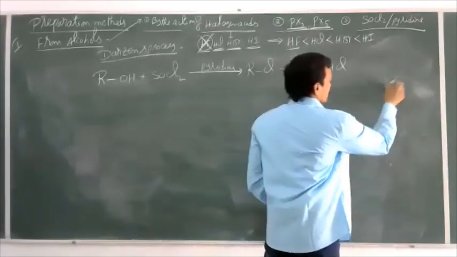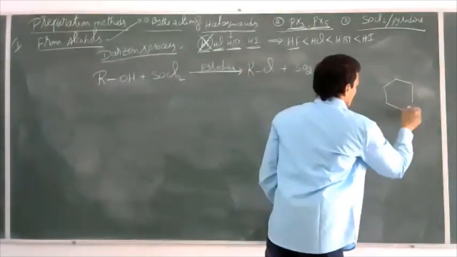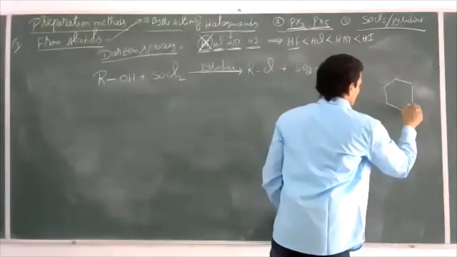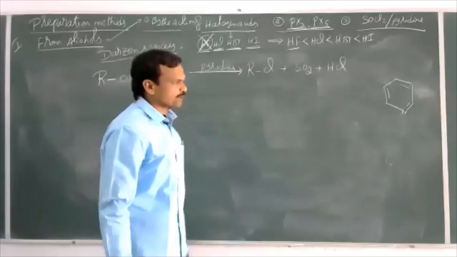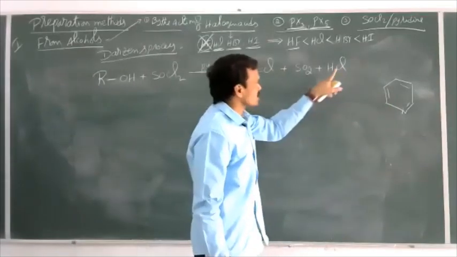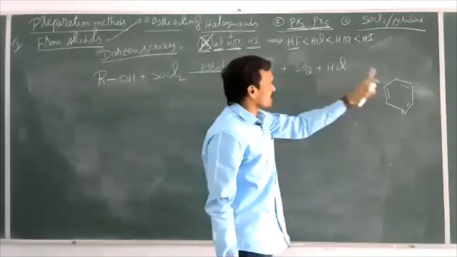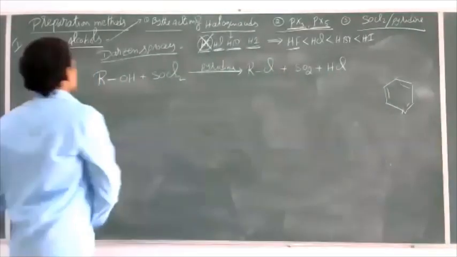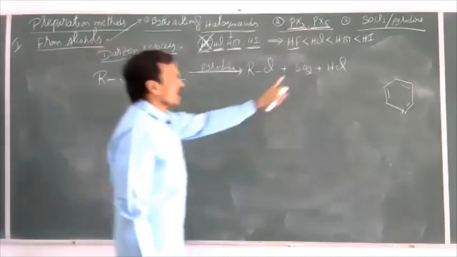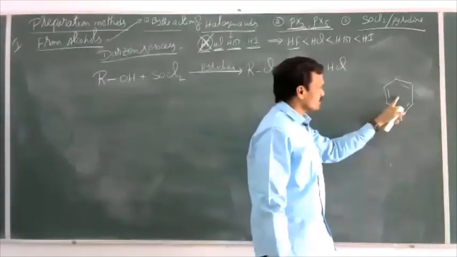This is the structure of pyridine, a heterocyclic compound. This pyridine base combines with HCl, and this HCl is neutralized by the pyridine base.